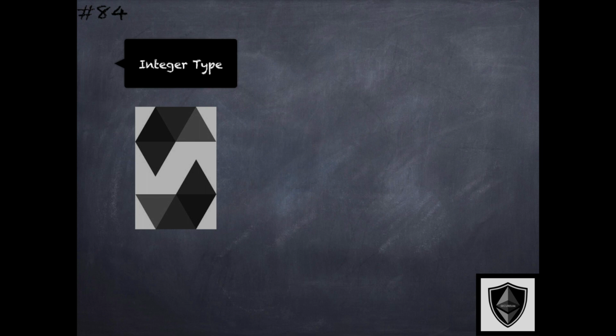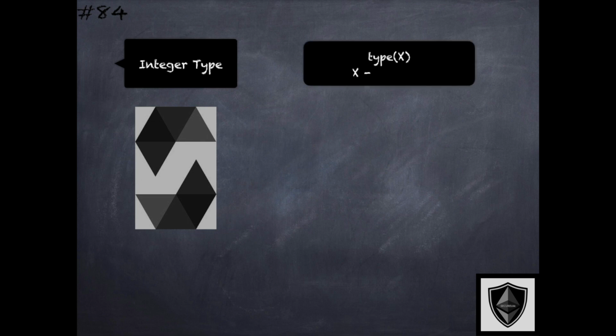There are similar primitives supported for integer types.